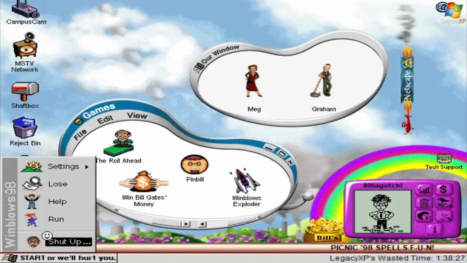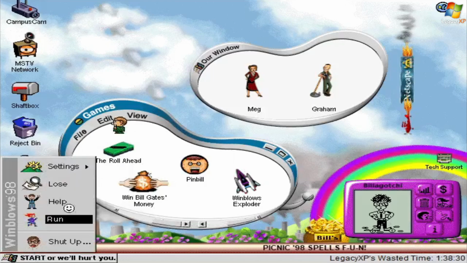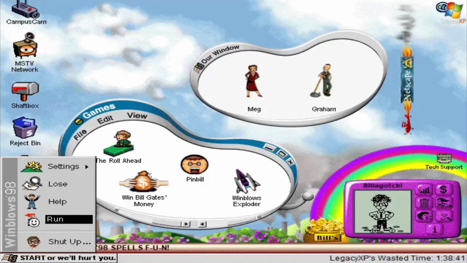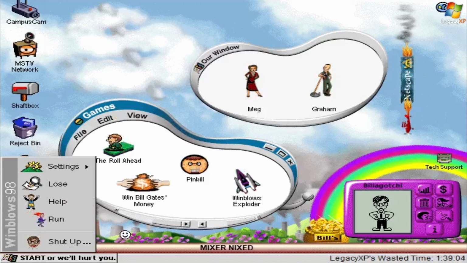And over here, we've got the start button, and this is all parody as well. Over here, we've got Shut Up, which is, I guess, a parody of Shut Down. Okay, this is how you exit the program. Clicking on Run just shows an animation of a person running across the screen. Help plays this little animation here. I have absolutely no idea what any of this is supposed to be. Lose is a parody of Find from the actual Windows 95 and Windows 98 start menu. And when you click on it, the icon disappears, like you lose the icon. That's essentially all this is.